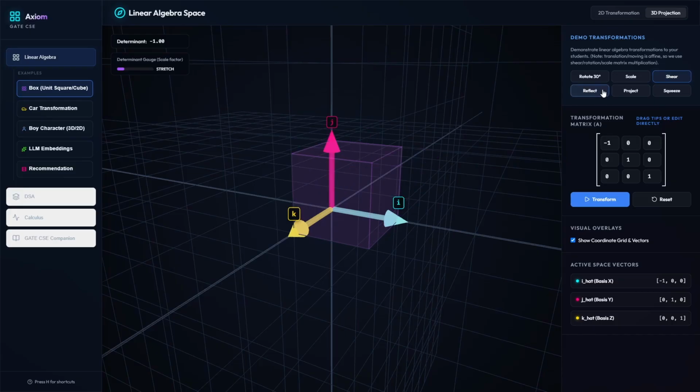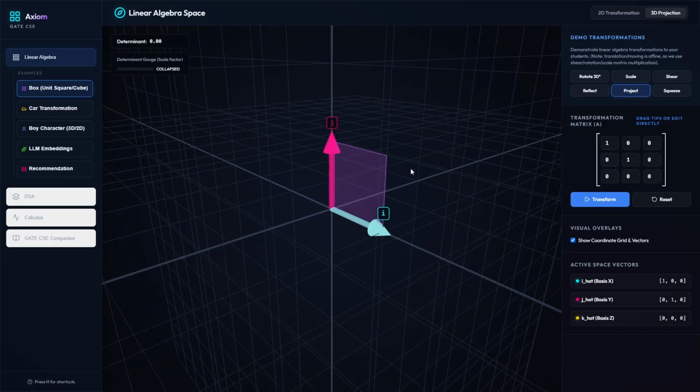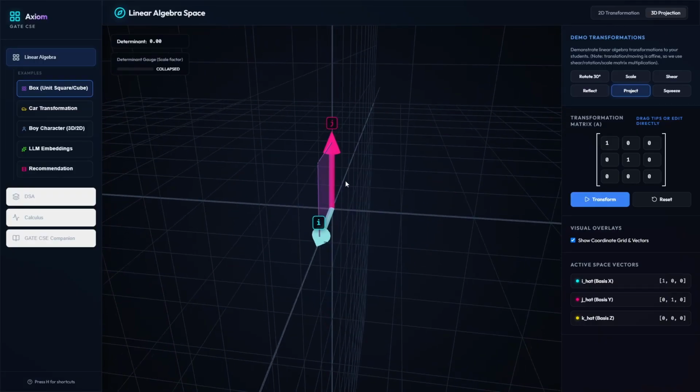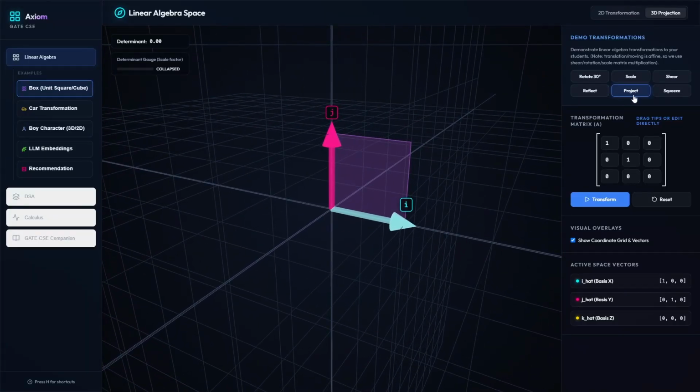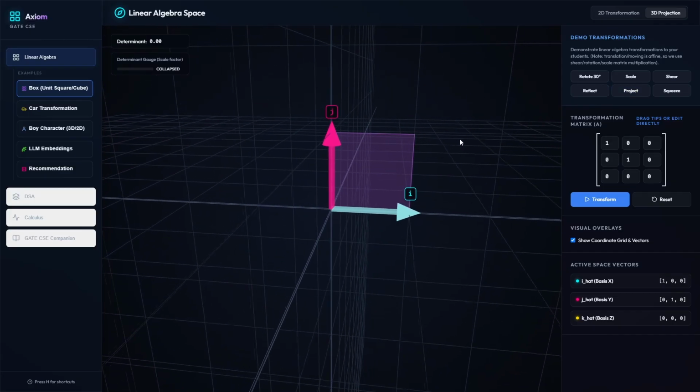If I say reflect, then it just reflects the entire thing on the opposite side as if a mirror is placed over there. So it's a mirror reflection. If we want to project something on a plane, it changes its dimensions and is projected as if we are projecting the entire thing on a wall. If I click on project, the entire thing has been squeezed, and from any direction it is projected. When we do projection of any particular vector, one dimension is lost in the project transformation.